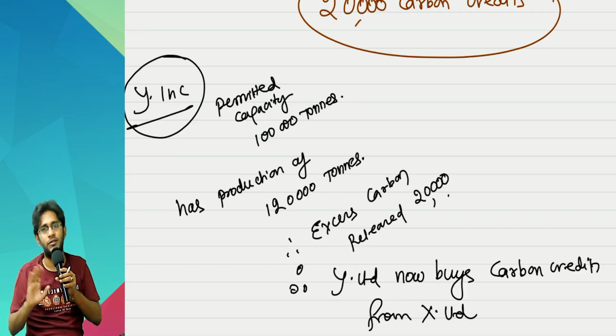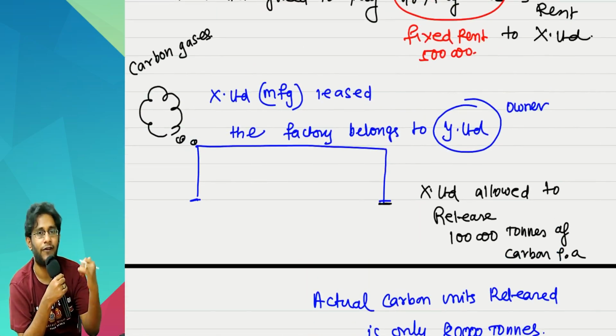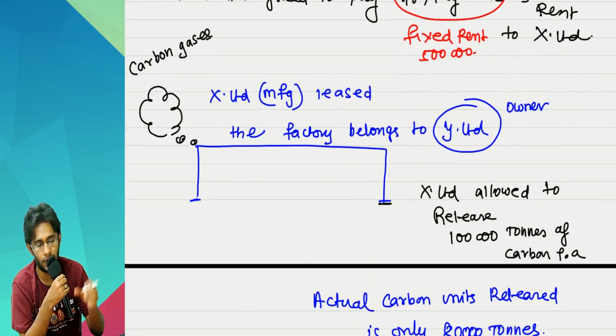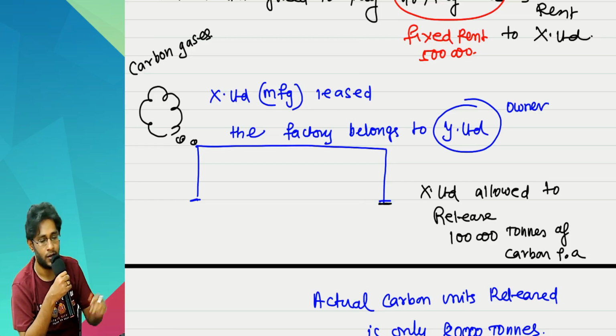Sir, it was part of your syllabus, it was removed. Anyway, why I am giving you this example is, tell me, sir, the factory, who is operating? The factory, who is operating? X Limited. So who will get this award? X Limited only will get the award, not Y Limited.